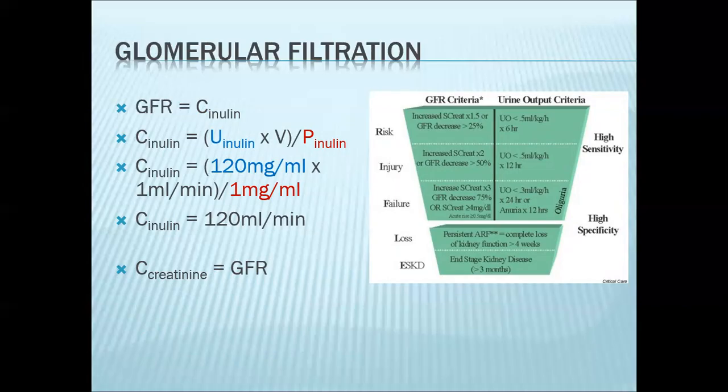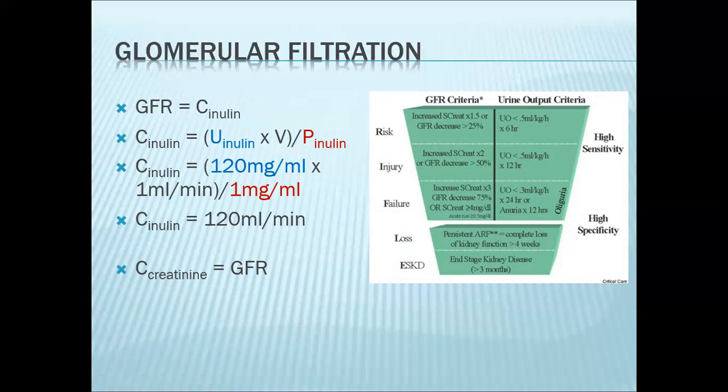Of course, typically if GFR is 100%, then you can surmise that there is little to no renal injury. But if you will notice, as glomerular filtration rate decreases, you can easily classify your renal function as risk, injury, or failure. So that's the importance of determining glomerular filtration rate. It helps us classify the renal function of our patients.